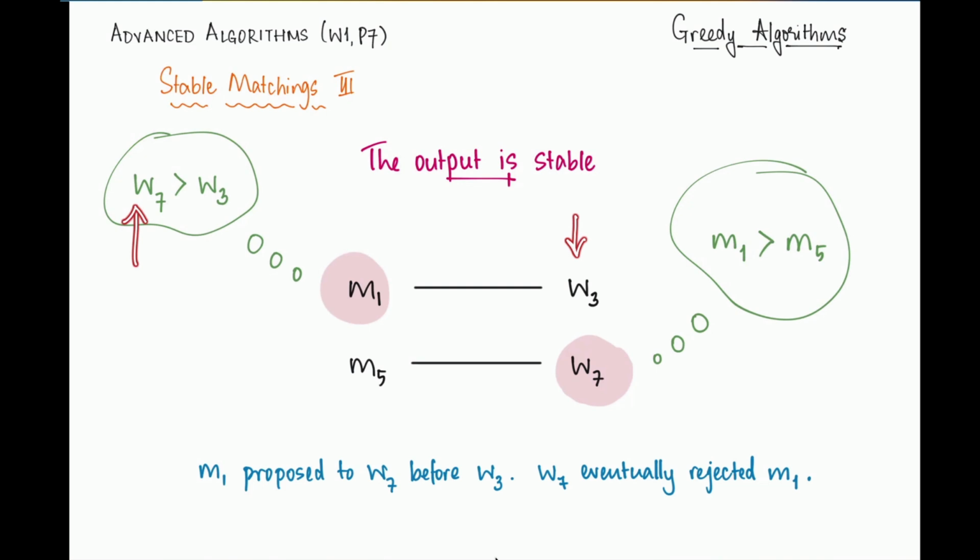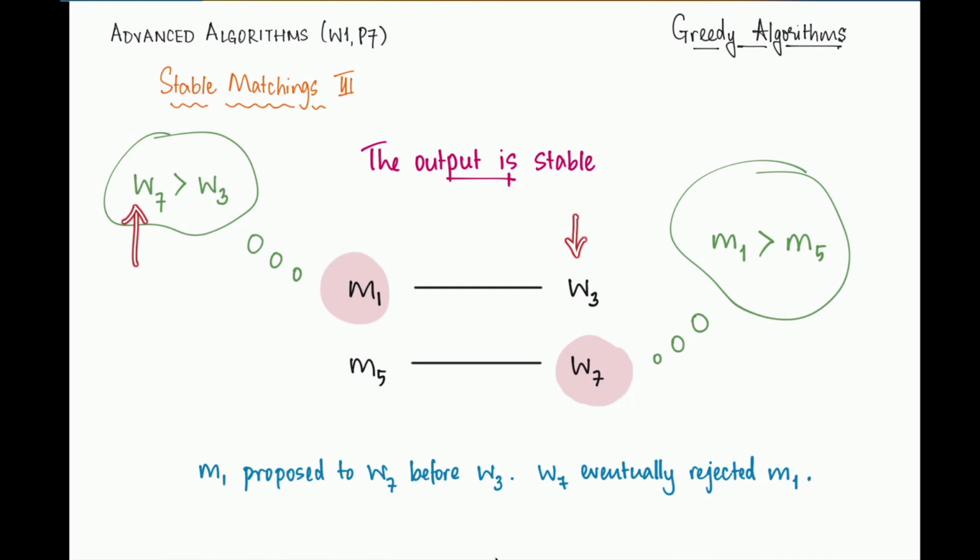Now, from W7's perspective, why would she reject M1? As we have seen, the only time that a woman rejects a man is if she has a better offer, right? So if at any point W7 did have a proposal from M1, and we know that she did, her final matched partner can only be either M1 or somebody better than M1.